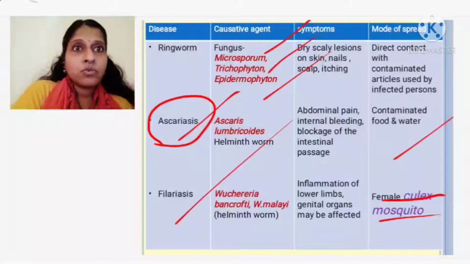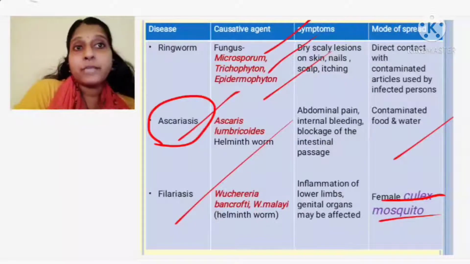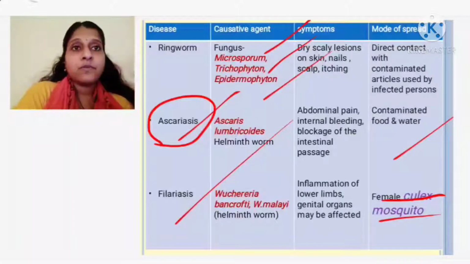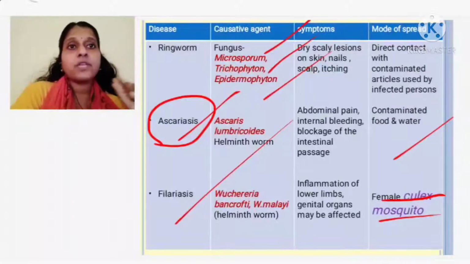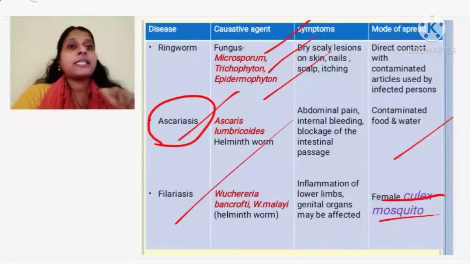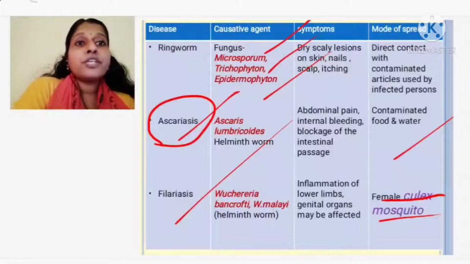Okay. So you have seen, this elephantiasis is caused by a worm. What is the name of the worm? The name of the worm is Wuchereria bancrofti or Wuchereria malayi. So two species are there: Wuchereria bancrofti is one species and Wuchereria malayi is the other species. Okay. So what is happening? Inflammation of the lower limbs.